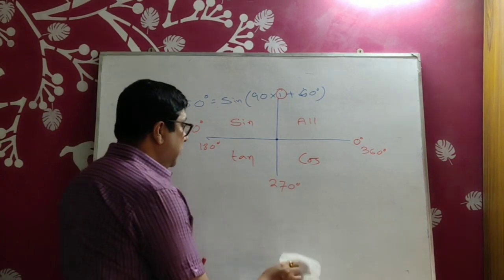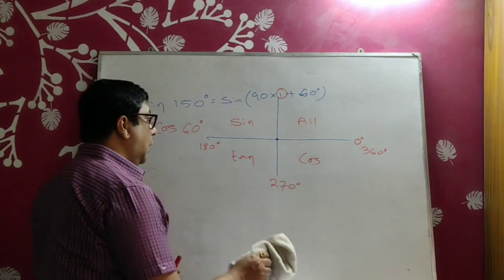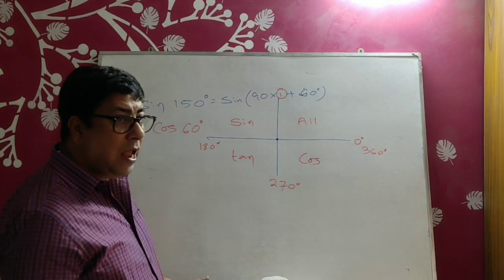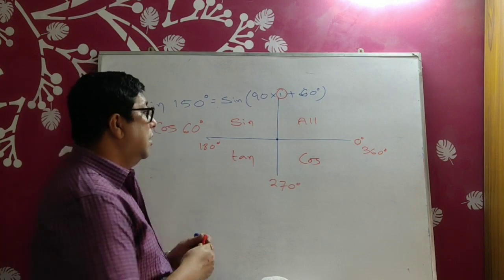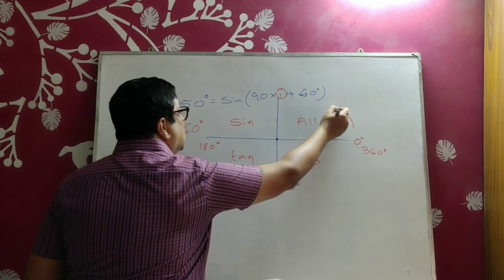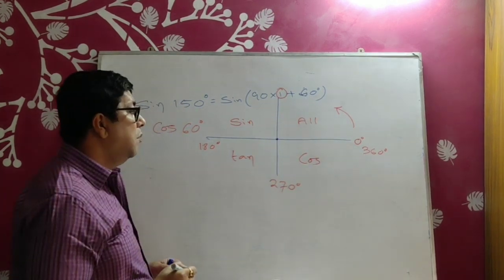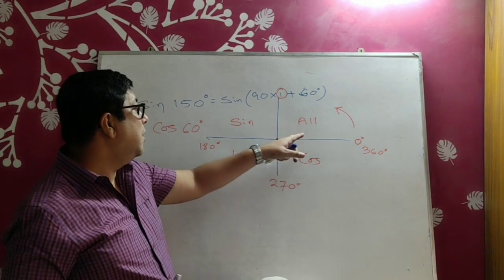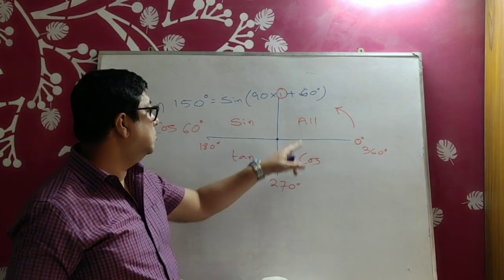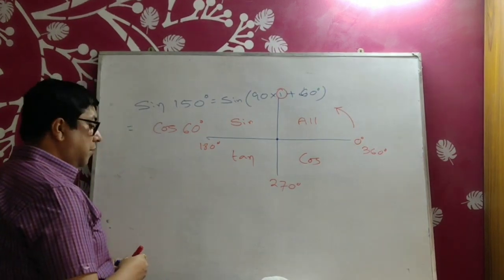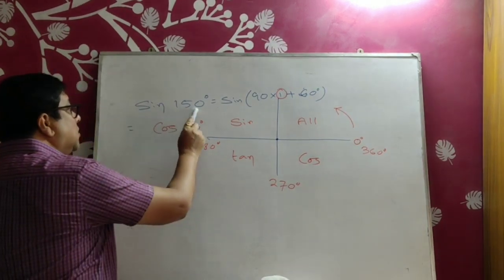You know the rule only first. And as you know, moving anti-clockwise is considered positive, and moving clockwise is considered negative. So we'll remember like this: all sine tan cos, all sine tan cos. Now see one thing, original is 150.